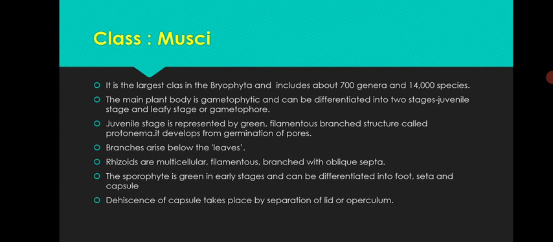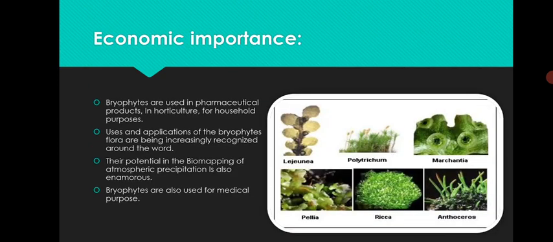Branches arise below the leaves. Rhizoids are multicellular, filamentous, and branched with oblique septa. The sporophyte is green in the early stage and can be differentiated into the foot, seta, and capsule. Dehiscence of the capsule takes place by the separation of a lid, or operculum. There is a lot of economic importance of bryophytes.